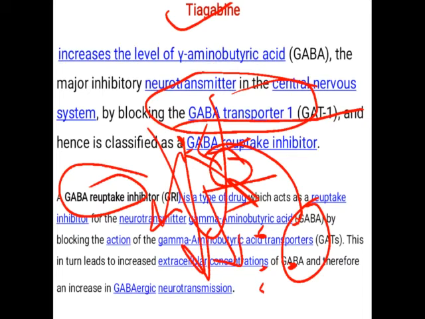Hence, it is necessary to inhibit this transporter system, that is, we have to inhibit GABA reuptake, and this work is done by the drug called tiagabine. So tiagabine is said to be the GABA transporter inhibitor or GABA reuptake inhibitor. Okay, so this is about tiagabine.